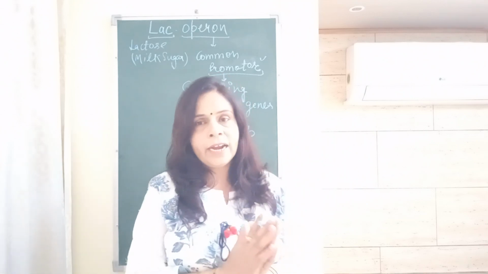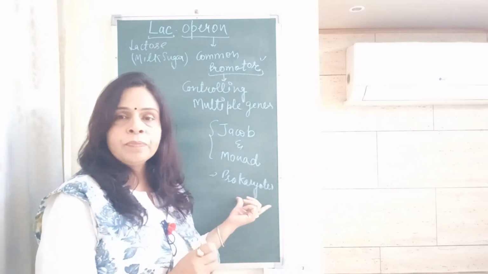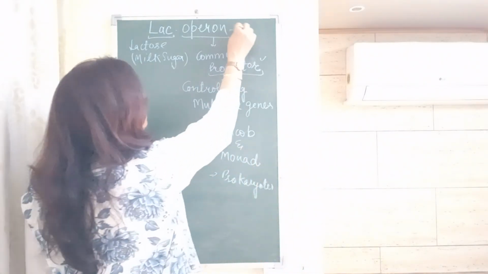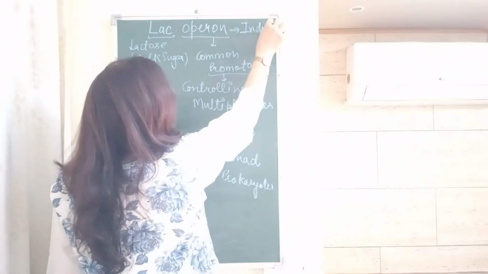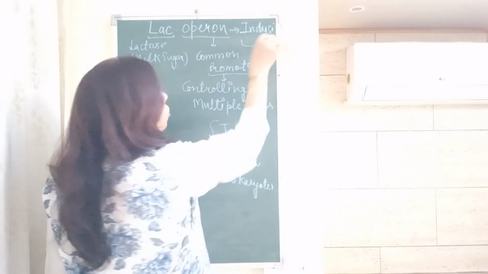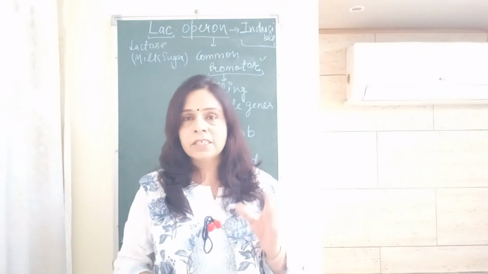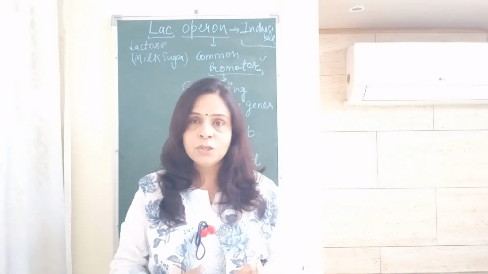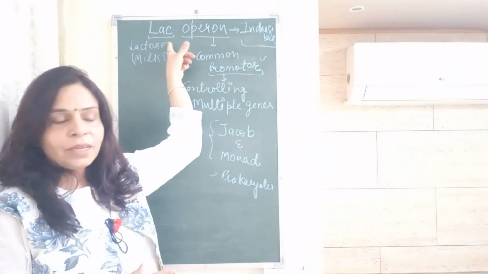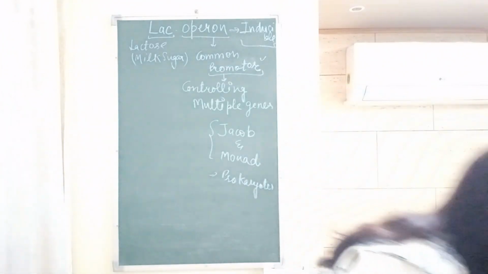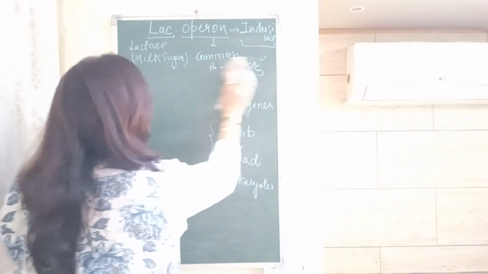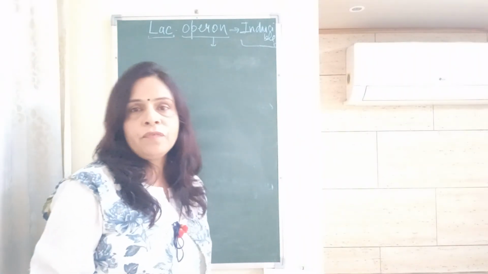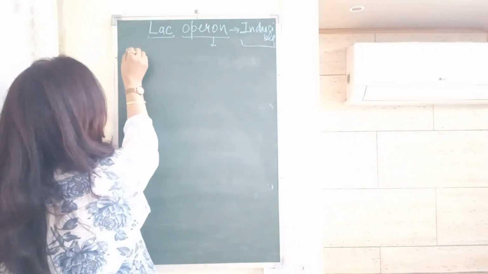Either in the absence of lactose, how this mechanism will perform, and in the presence of lactose, how it will perform. That means this operon is a type of inducible operon. Inducible operon means there is required some inducer to make it on or to make it off, and that inducer in this case is lactose. So I am taking here the two conditions, that is in the absence of lactose, how it will perform, and in the presence of lactose, how it will perform.